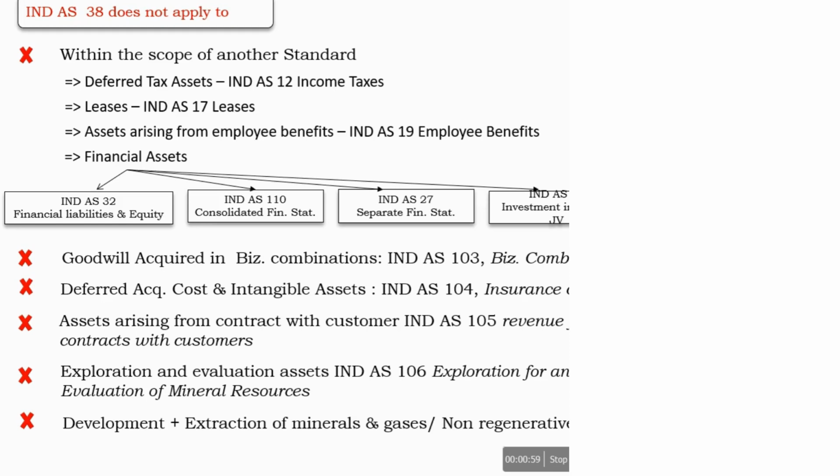IND AS 38 also does not apply to intangible assets that are held for sale. Those are covered under IND AS 2 if treated as inventory, or under IND AS 105 as non-current assets held for sale.